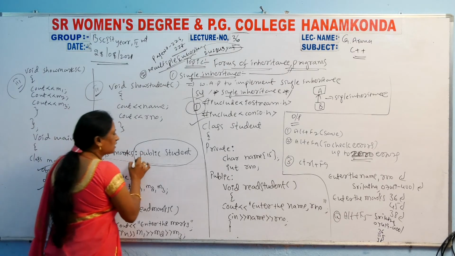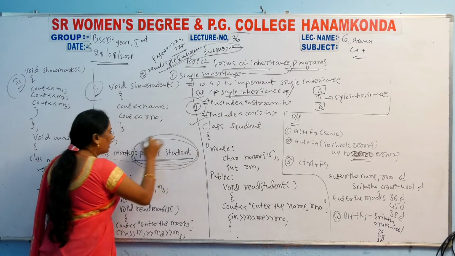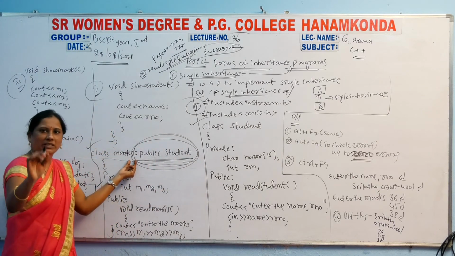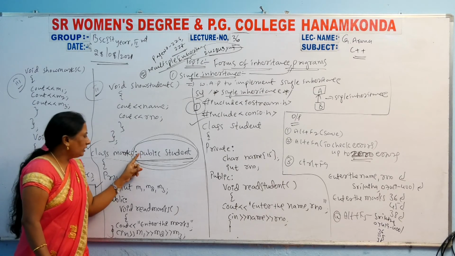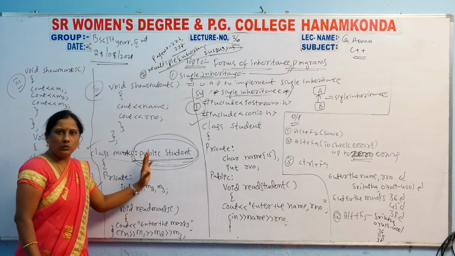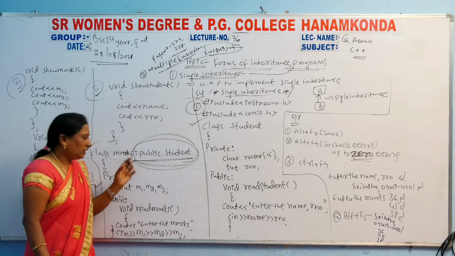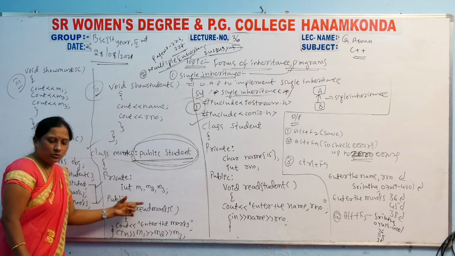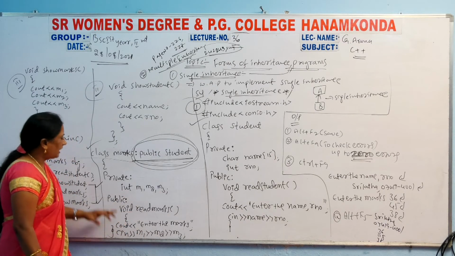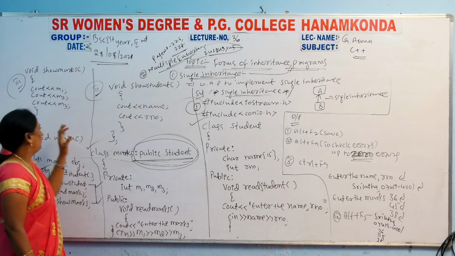So class marks will be declared directly; you don't take a colon here. In the textbook also it is there. You declare all these details here, and then the read method and show method will be the same.